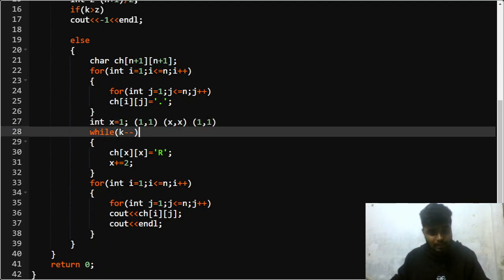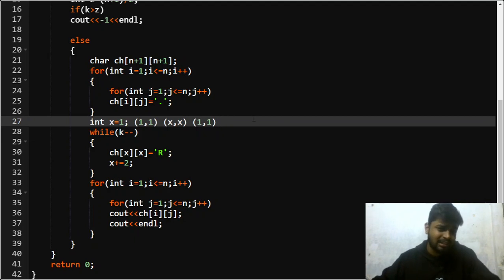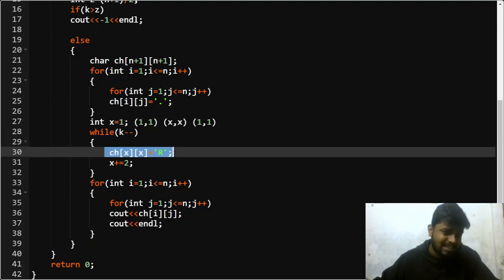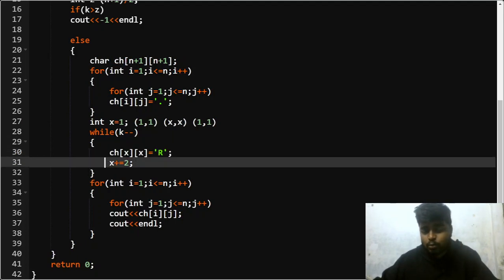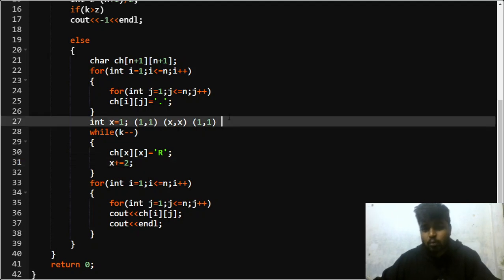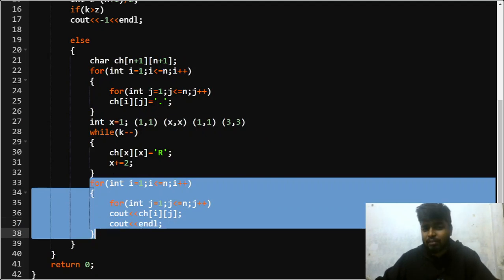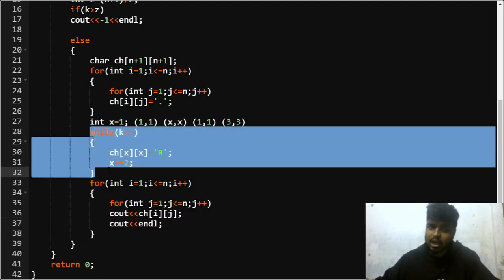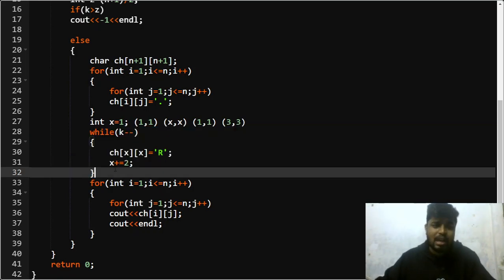Now next up, whatever is the k number of rooks, all the rooks I'll be keeping. I come to the first rook and I put R at that x comma x. After that, I increment it by 2, so x plus equals 2. And what is the next rook that will be there? That is 3 comma 3, right? In this way, I'll be keeping on putting them. And once I'm done with this part, I'll simply print the chessboard, after putting all the k rooks that had to be put on the chessboard to make it stable. And in this way I'll be doing this question.